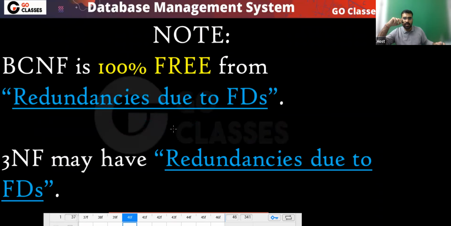But 3NF can have, right? 3NF can have redundancy due to FD. Agree or not? 3NF can have redundancy due to FD because in 3NF, the LHS may not be a super key. So 3NF may have redundancy due to FDs, but BCNF is 100% free from redundancy due to FDs.